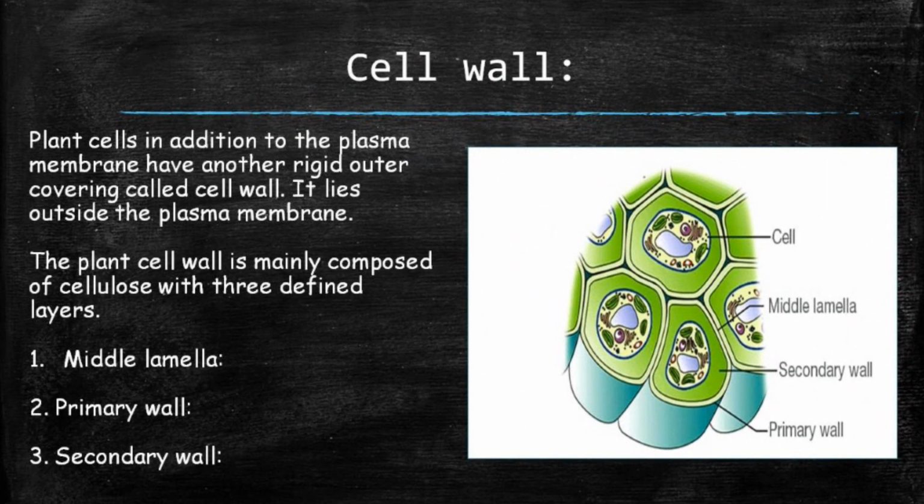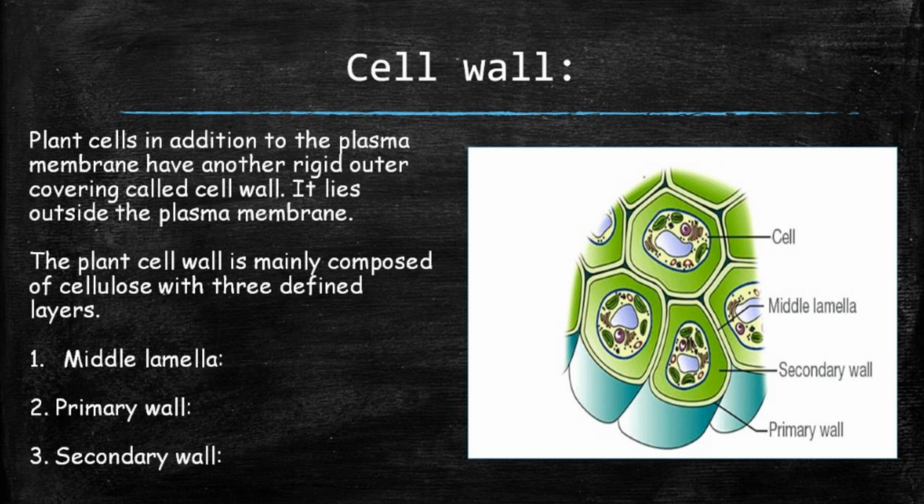Now we will discuss the cell wall, which is restricted to plants. That is, it is absent in animals. So what is the cell wall then? Plant cells, in addition to the plasma membrane, have another rigid outer covering called the cell wall. It lies outside the plasma membrane.